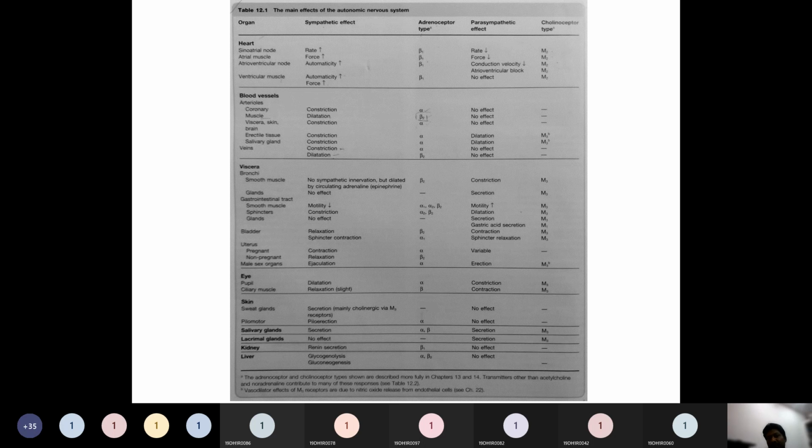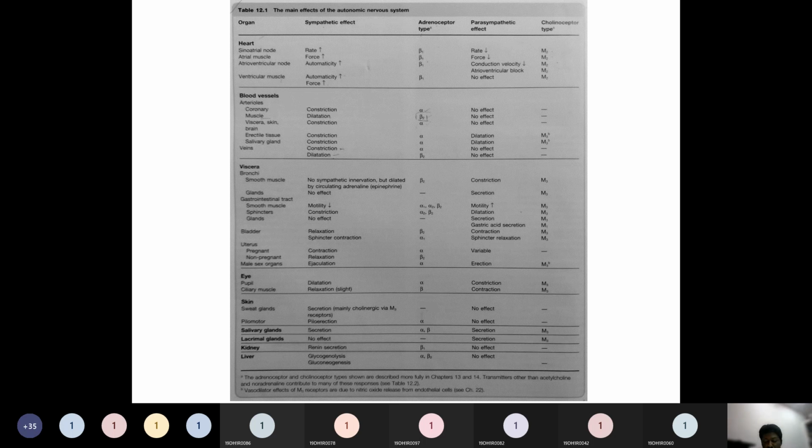The second type of nicotinic, NN, is present at neuronal junctions. Apart from nicotinic receptors, muscarinic receptors denoted by M have subtypes called M1, M2, M3 mainly.